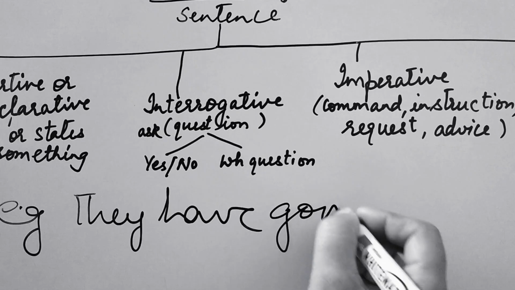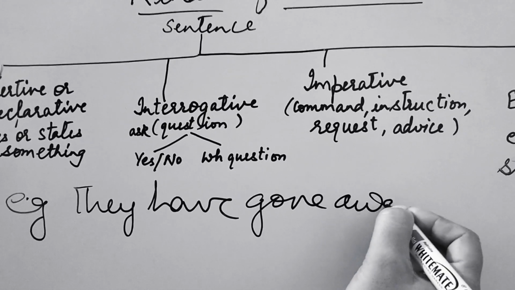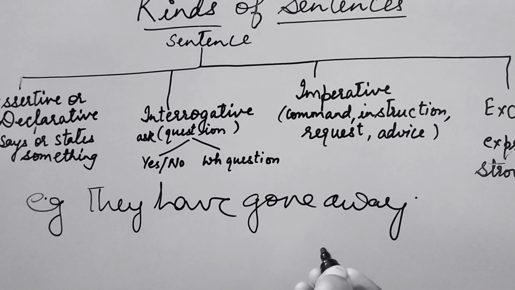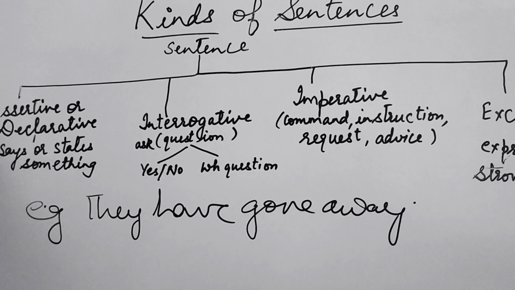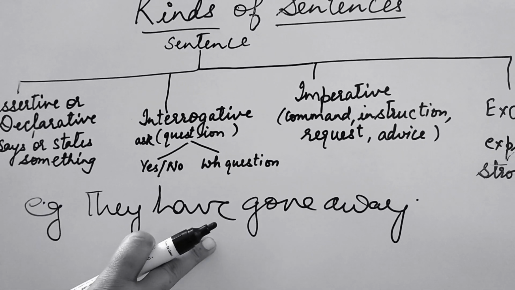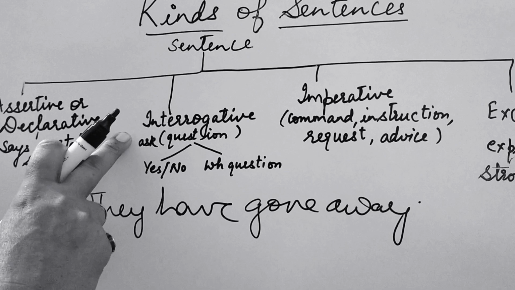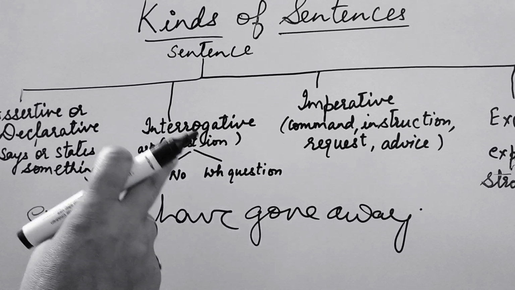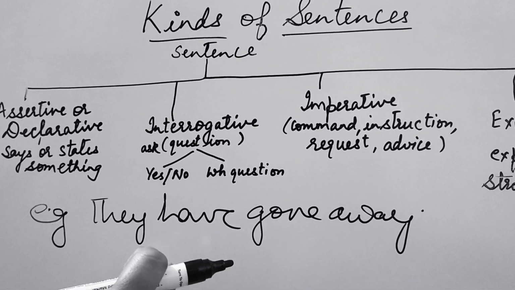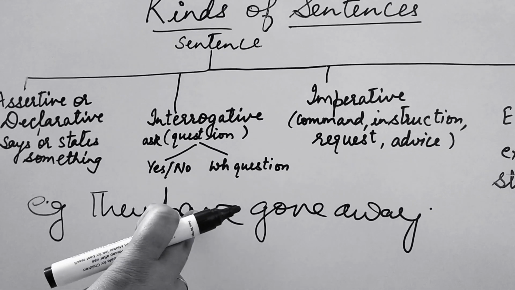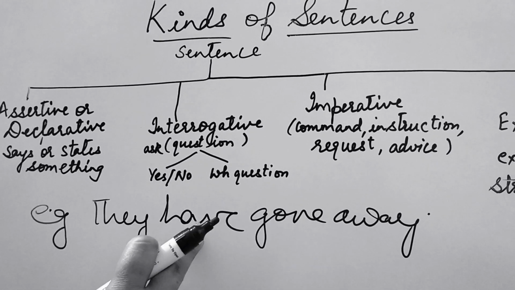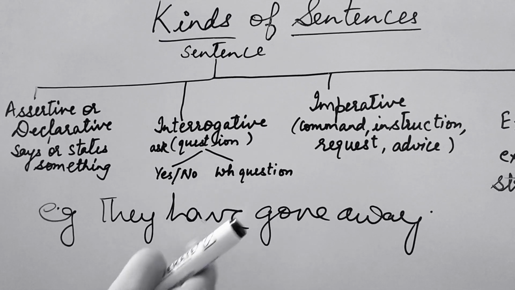gone away. This is a simple statement. This is known as an assertive sentence. We are changing this statement into an interrogative sentence. So by changing it into interrogative, we will take out the auxiliary verb. This is the auxiliary verb in the sentence. We will take this out.